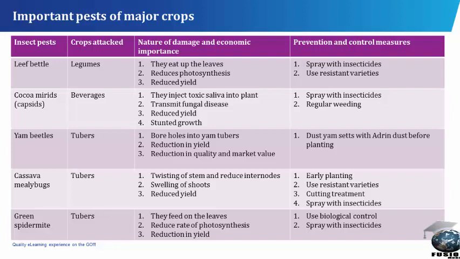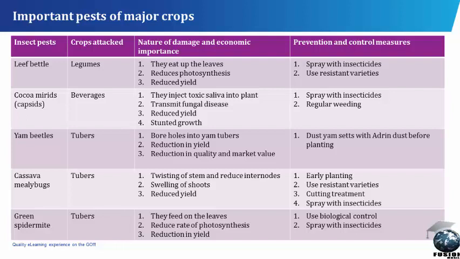Yam beetles. Crops attacked: tubers. Nature of damage and economic importance. Bore holes into yam tubers. Reduction in yield. Reduction in quality and market value. Prevention and control measures: dust yam sets with Aldrin dust before planting.